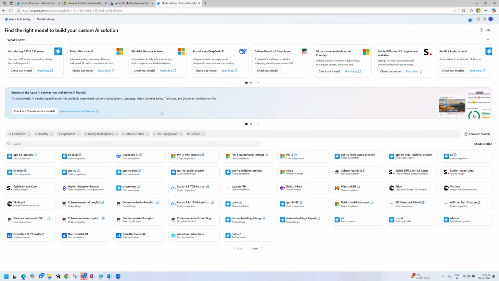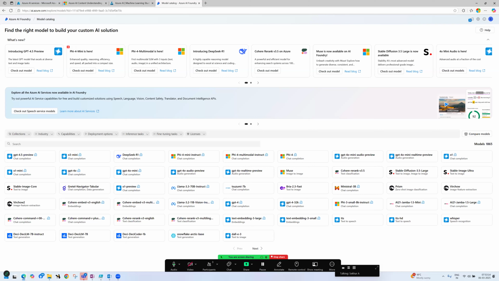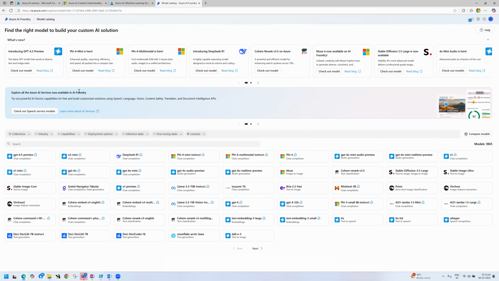Phi-4 multimodal. See, have you observed? Together they have developed it. If you see here, this is the logo. Here you can see it is a Microsoft product. Even DeepSeek they have provided. See, introducing DeepSeek R1. So what does that mean? DeepSeek APIs you can consume for your application. Got it? Okay, so this is about the different services which they have provided.